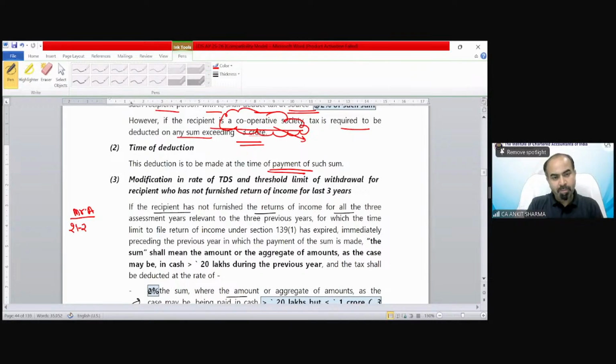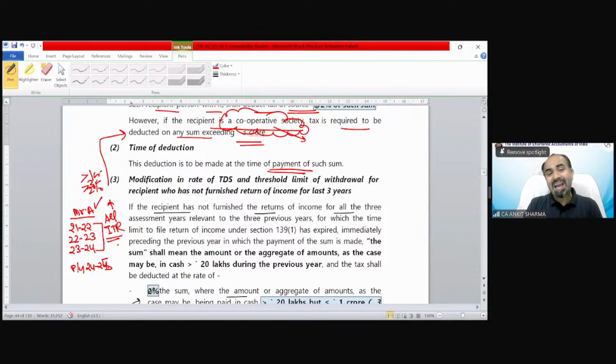Our previous year is 24-25. The provision says that in the last preceding 3 years, that means 23-24, 22-23, and 21-22, if Mr. A has filed his income tax return in all these 3 years, then the rate would be 2% on amounts exceeding 1 crore or 3 crore, as the case may be.